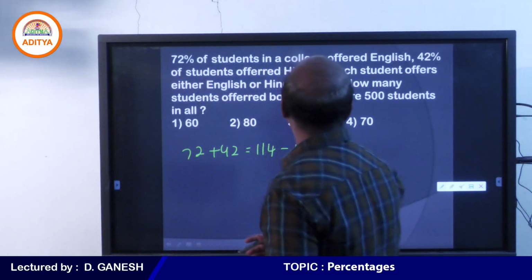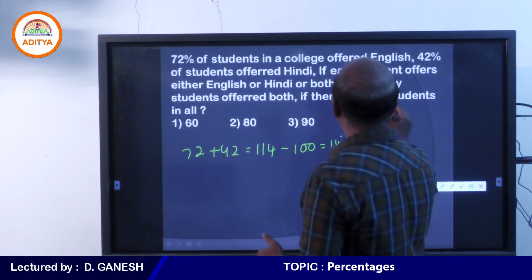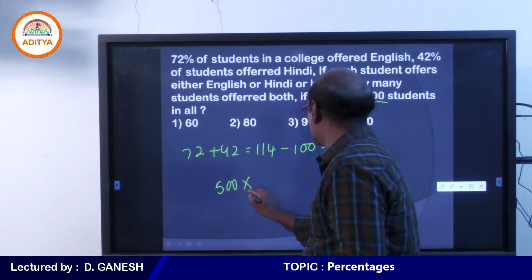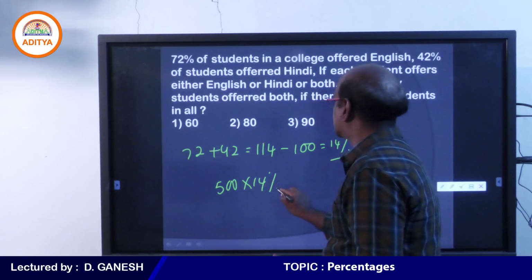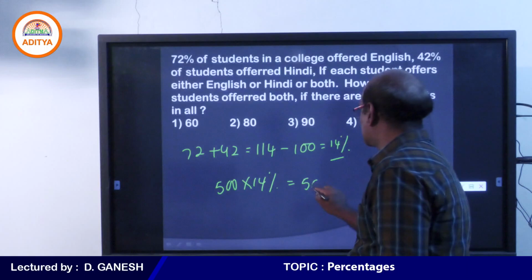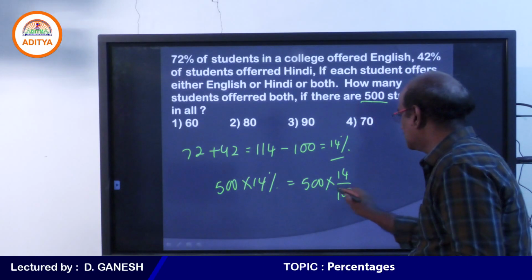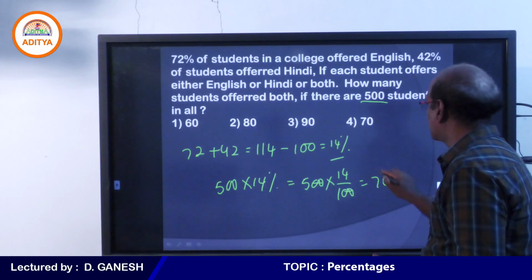Now the question is, the total number of students are 500. Out of 500, we have to get 14%. So what is 14% of 500? Therefore, your answer must be 70.